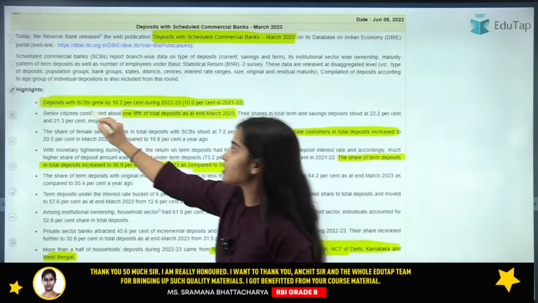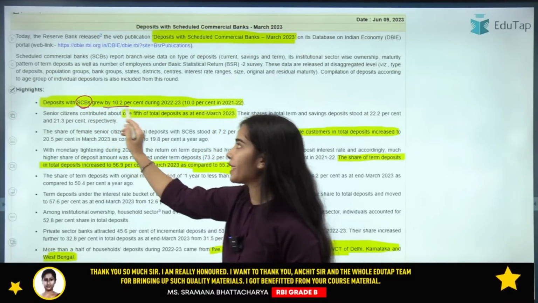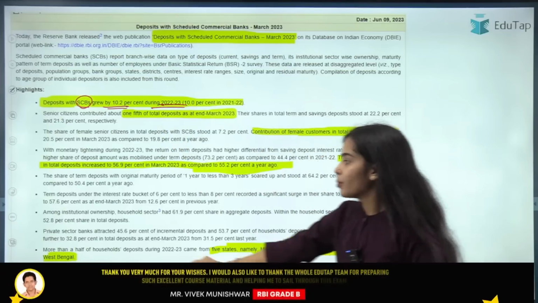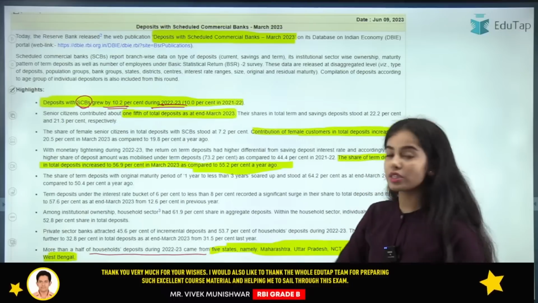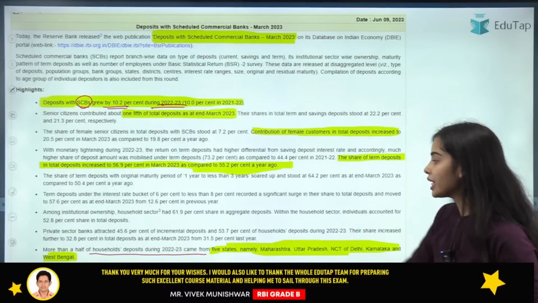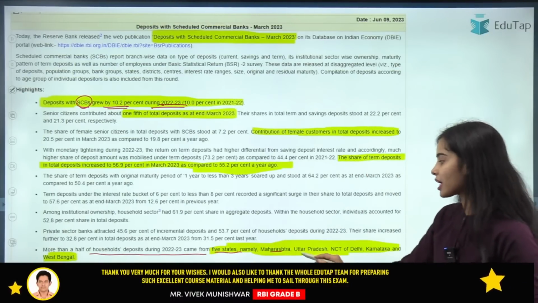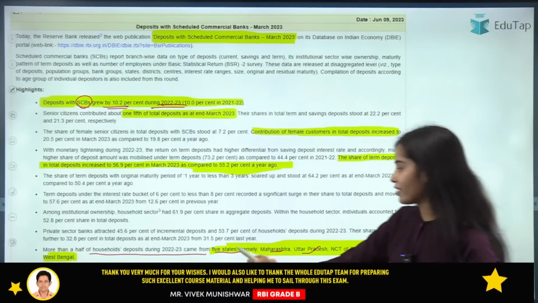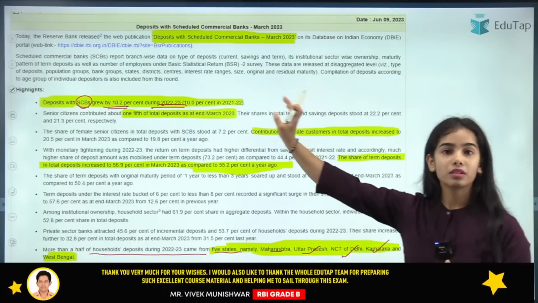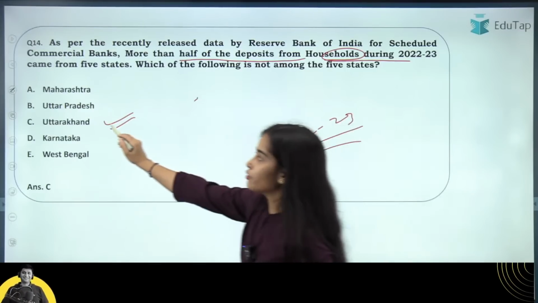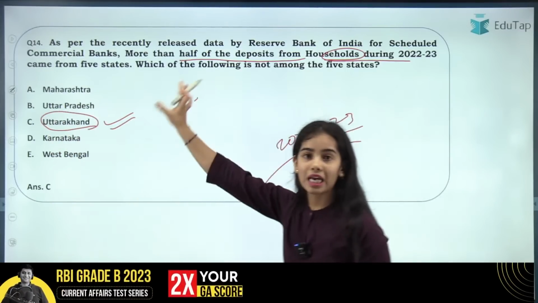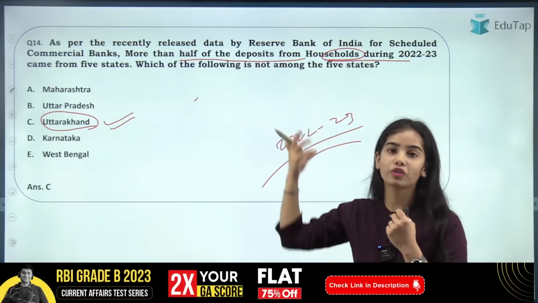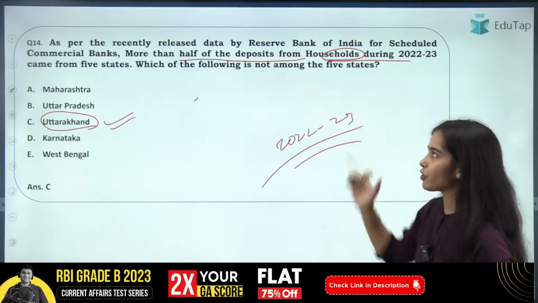Here deposits with the scheduled commercial banks grew by 10.2% during 2022-23. More than half of the household deposits during 2022-23 came from 5 states: Maharashtra, Uttar Pradesh, Delhi, Karnataka and West Bengal. So Uttarakhand was not among the 5 states which had the maximum of the deposits. Okay, more than half of the deposits.